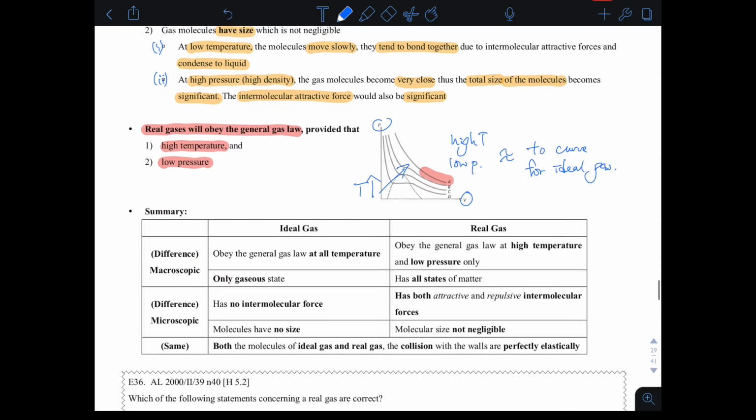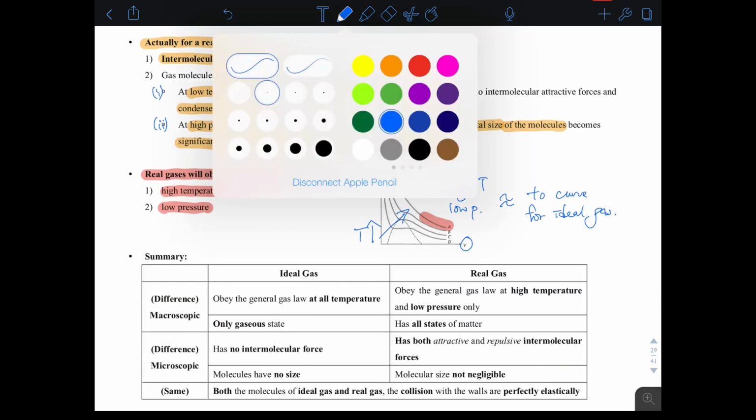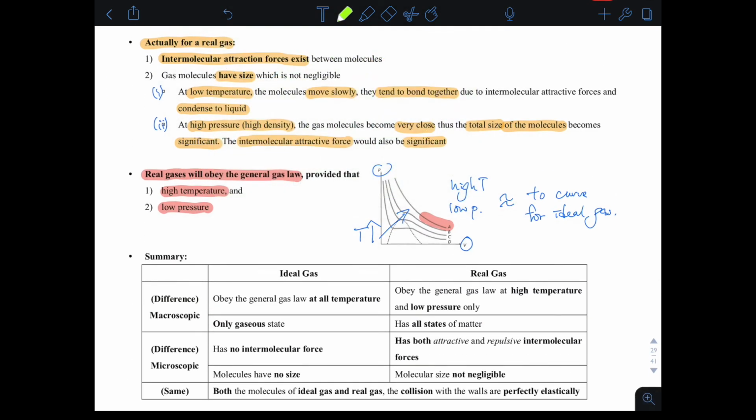And lastly, we are going to summarize all this into a table. The key point is you really have to focus on the similarity and the difference between real gas and ideal gas. The key is, at low pressure and high temperature, the real gas behaves like an ideal gas, and they have a similarity, which is that both collisions are perfectly elastic.